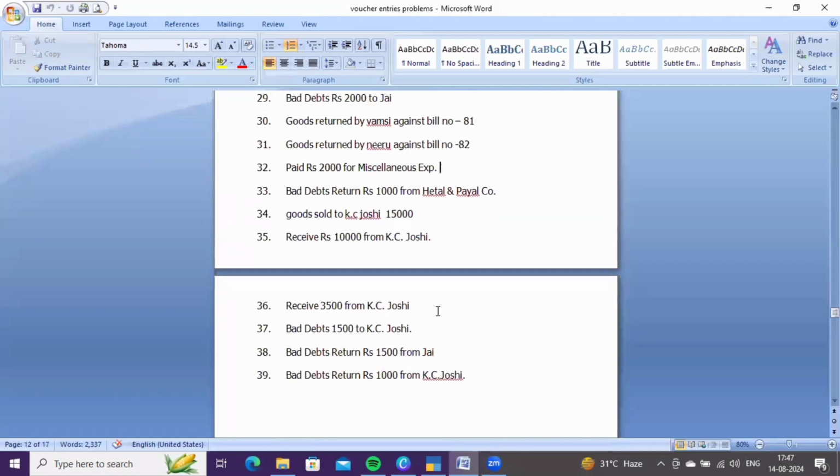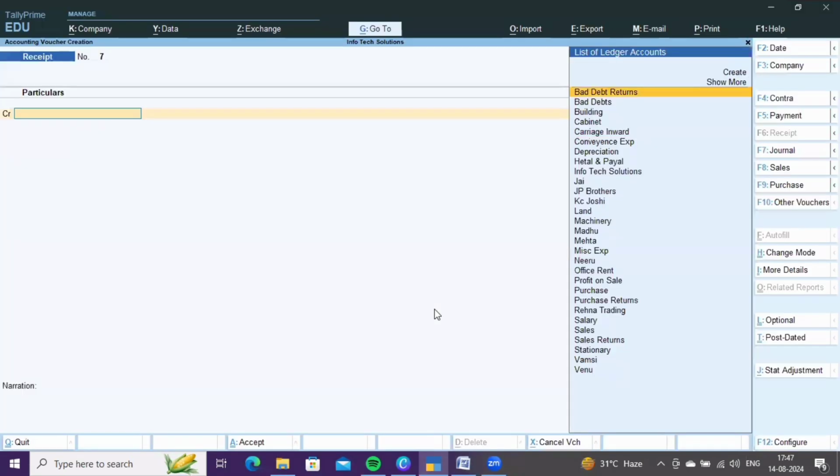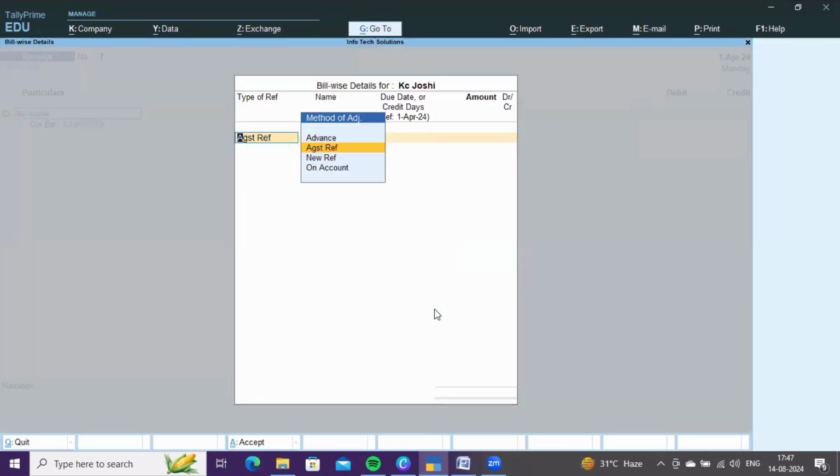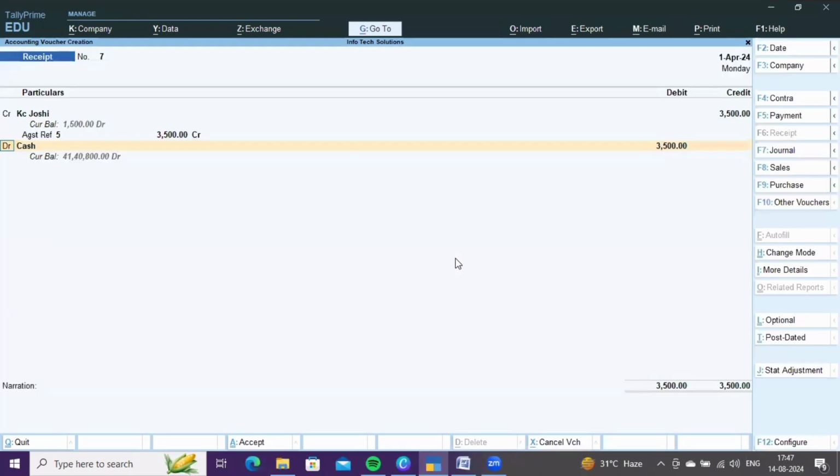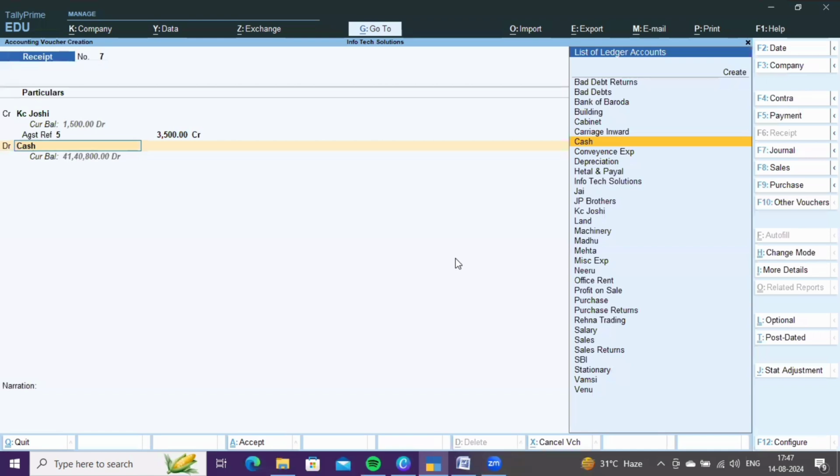Now receive 3,500 from KC Joshi. KC Joshi is again paying an amount to us. It is a receipt to us. You need to credit KC Joshi against difference. Out of 5,000, she is repaying only 3,500, and debit cash account.